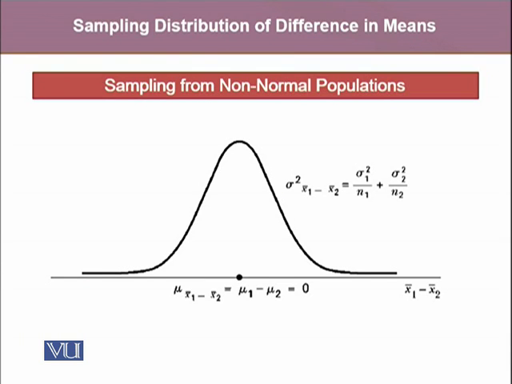Hence, sampling from non-normal populations with a large sample size, it will still be normal with mean mu x1 bar minus x2 bar and standard deviation sigma x1 bar minus x2 bar.